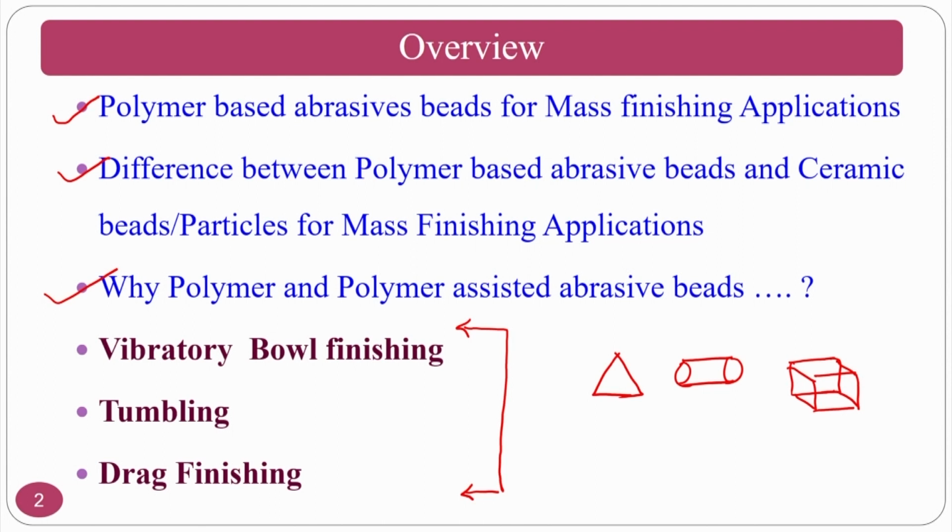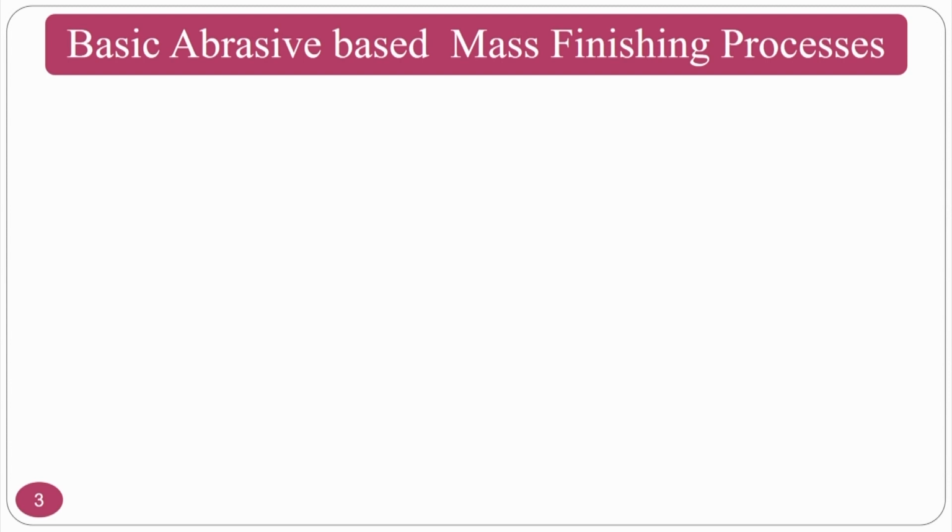If we use either polymer or polymer plus ceramic, the forces interacting between the workpiece and this polymer assisted abrasive beads will be slightly less, so you can get a better surface finish. But the only thing is that you may require slightly higher time for finishing.